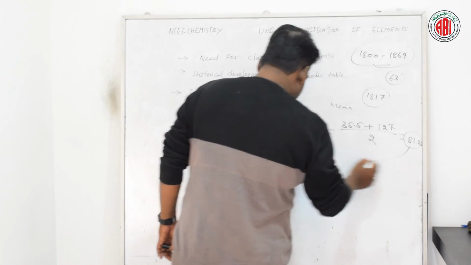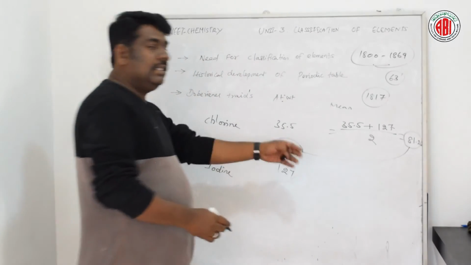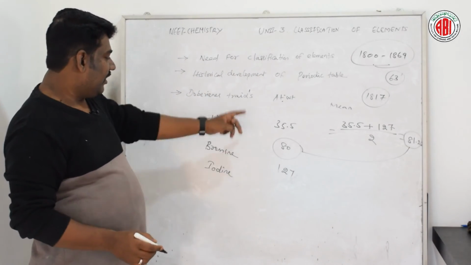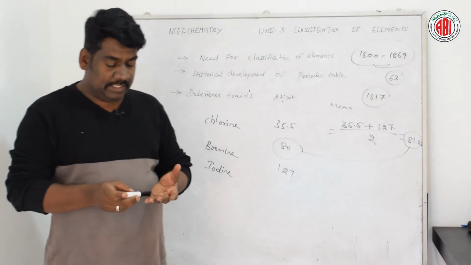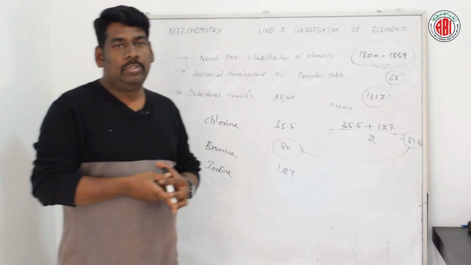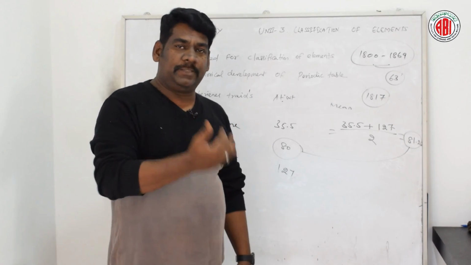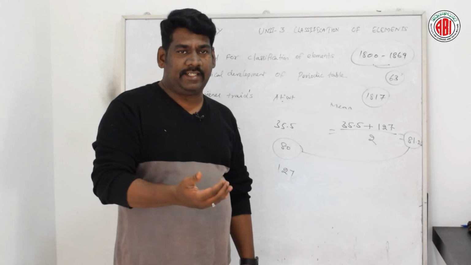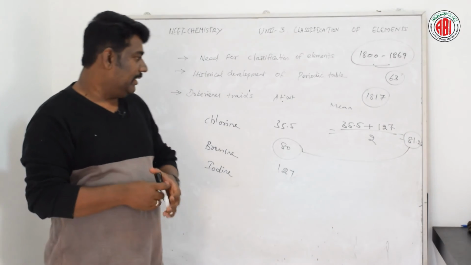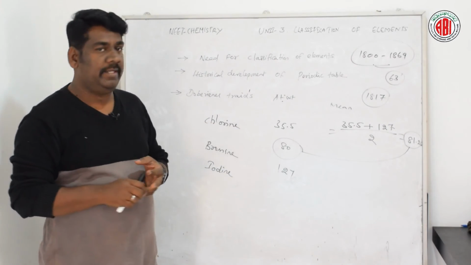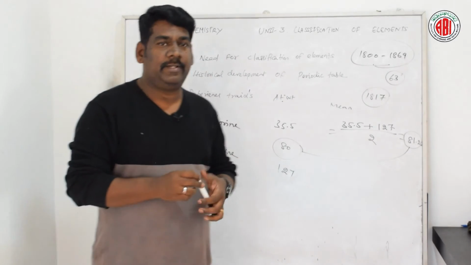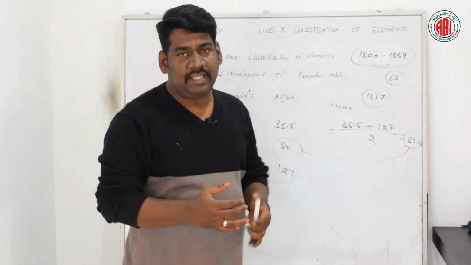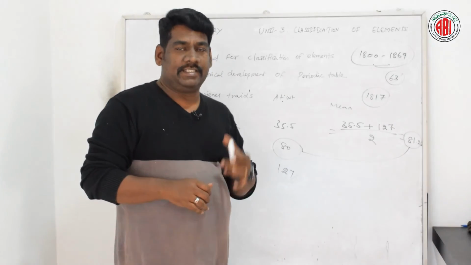This 81 is closely near the atomic weight of bromine, which is present in the middle of this triad. So a set of 3 elements where the mean of the first and final elements gives the value of the middle element is considered to be Döbereiner triads.